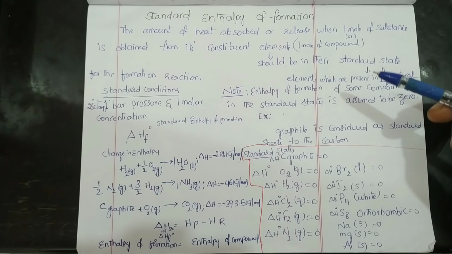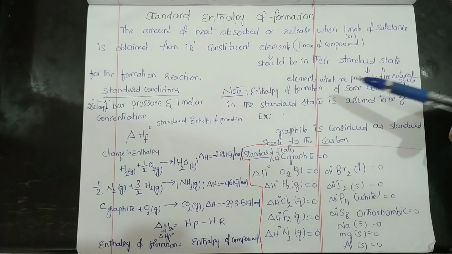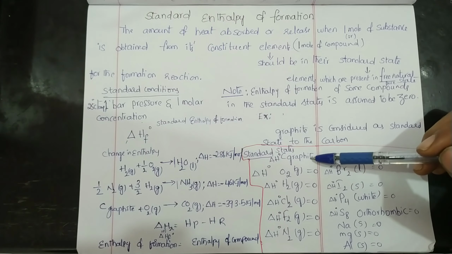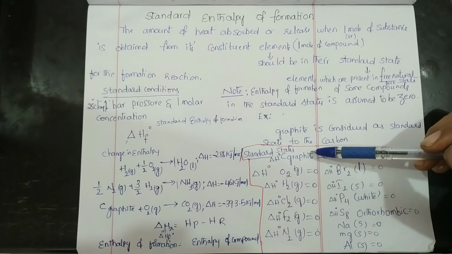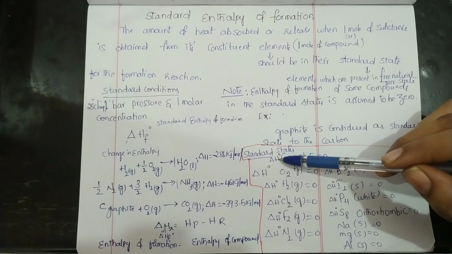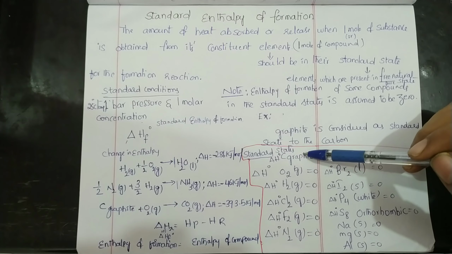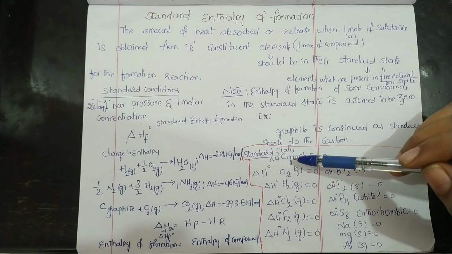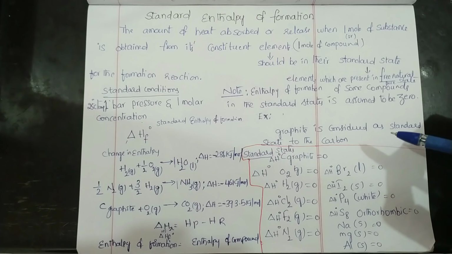Allotropes of carbon are diamond and graphite. Graphite is considered the standard state of carbon because carbon in graphite state is thermodynamically stable. So the delta H naught value of carbon in graphite state is equal to 0, but for diamond the delta H naught value is not equal to 0.